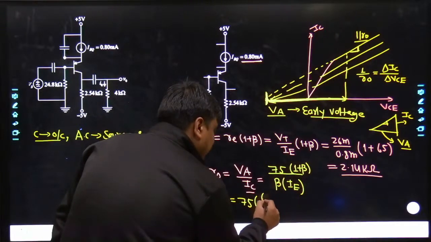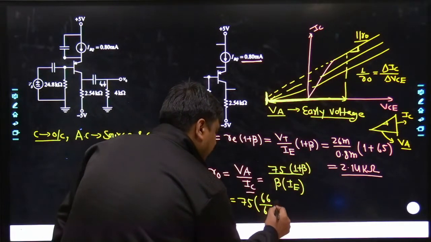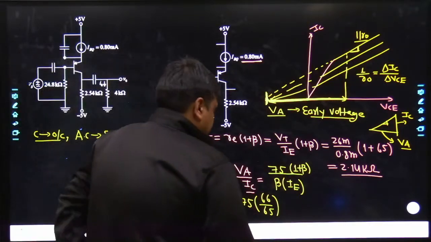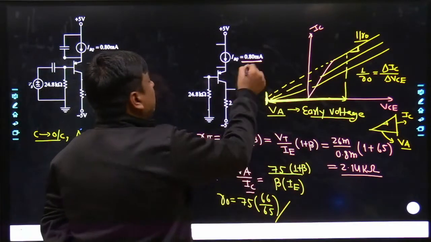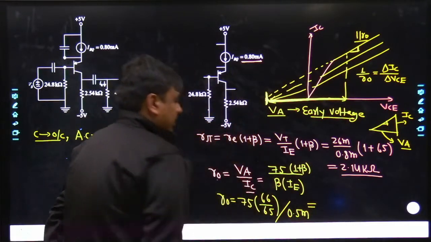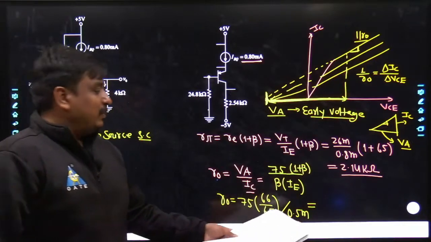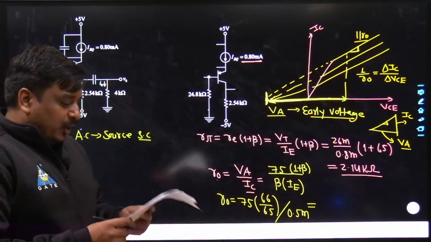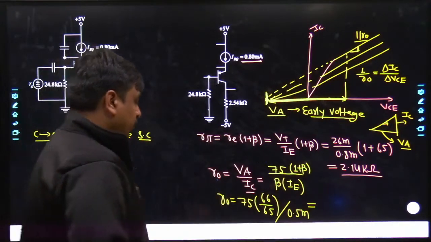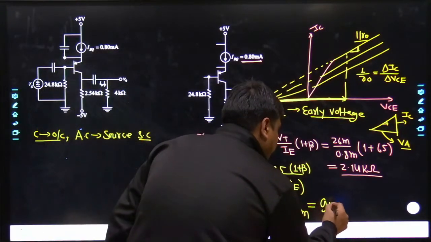So here it becomes 66 divided by 65. And in the denominator, IE comes into the picture, which is 0.8 milliamps. Once you multiply each individual factor, the result you get is 95.2. You can check by yourself.